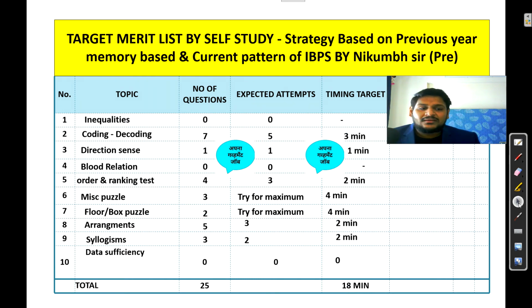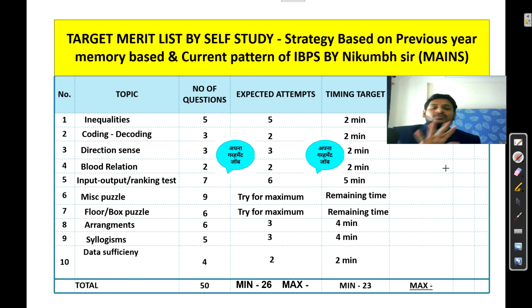So this is all about prelims. Now let's discuss mains. The chapters are the same, we will just see the number of expected questions from each topic. They will ask each and every topic in mains, because in mains we have 50 questions. So suppose inequality 5 questions, coding decoding 3, direction sense 3, blood relation 2, input output and ranking test 7, miscellaneous puzzle and overall puzzle part, that is your 15 marks. Arrangement 6 questions, syllogism 5, and data sufficiency 4 questions suppose.